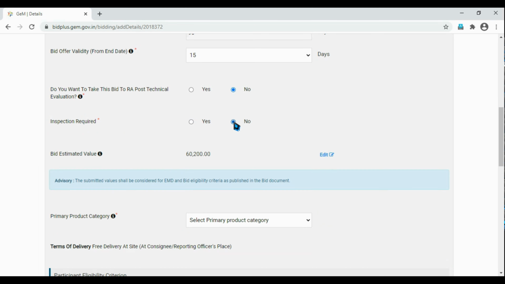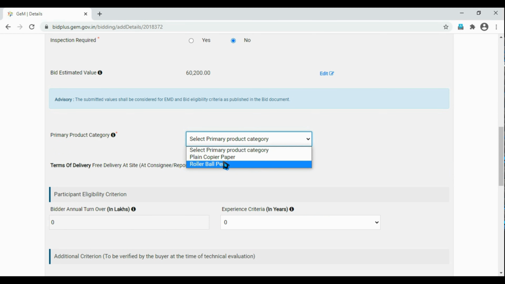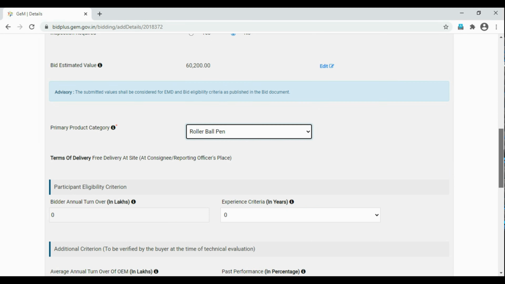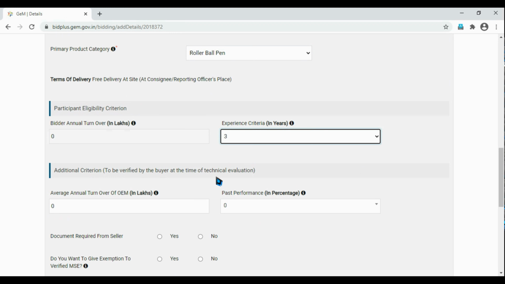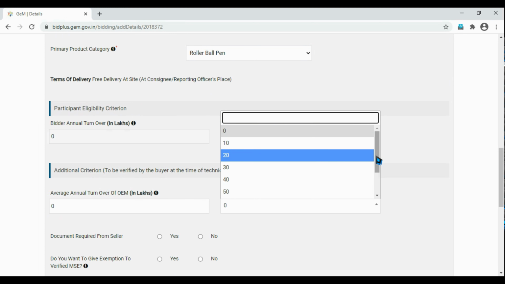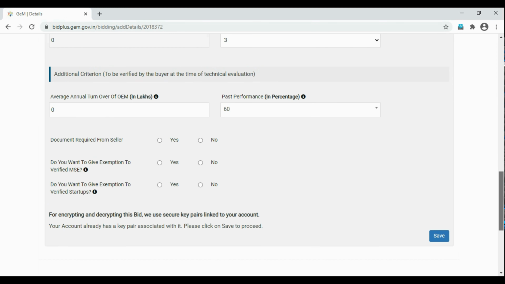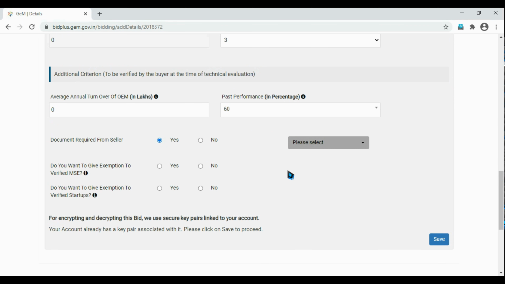Primary product: because we have two products and both the products are appearing, since the roller ball pen was the most expensive one, I'm giving it as primary. Since the bid value is not more than 5 lakhs, the annual turnover and the average turnover are not mandatory. If you want, you can give them. I'm just going for the experience criteria and the documents I'll be needing from the sellers. If you want, you can give exemption to micro and small industries and startups as well.